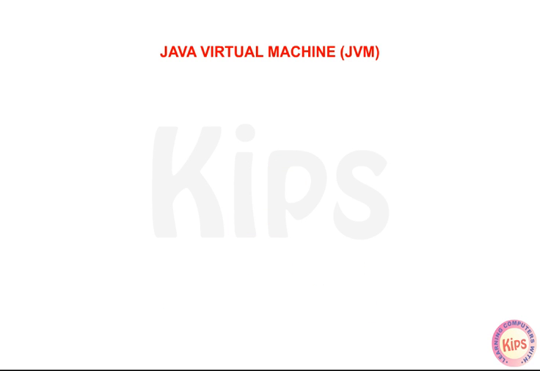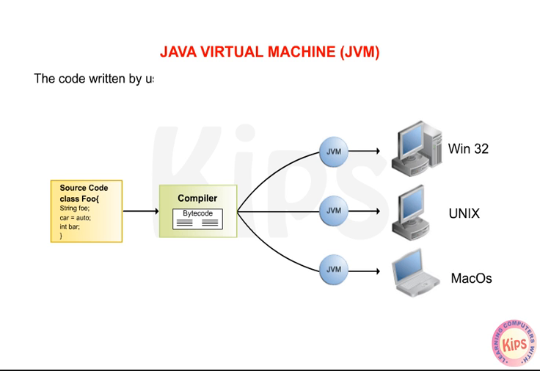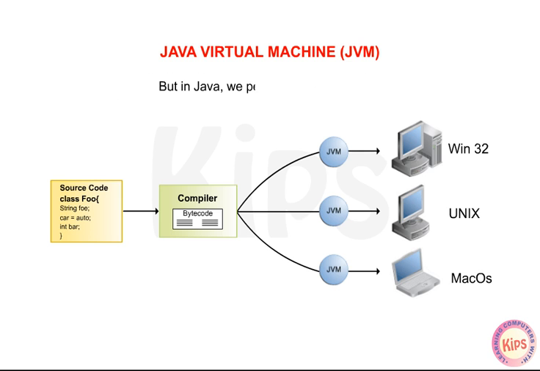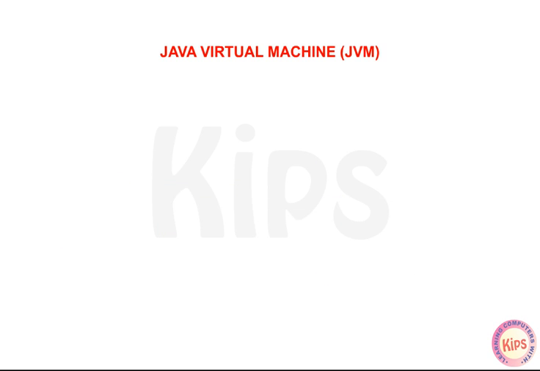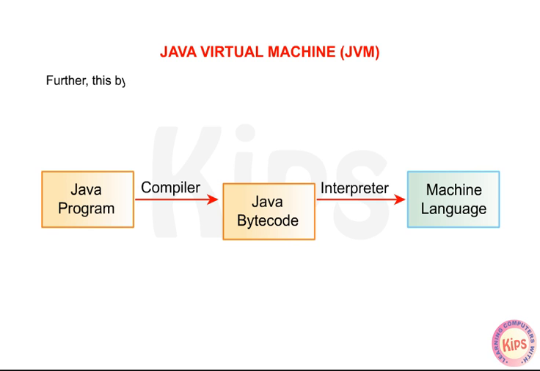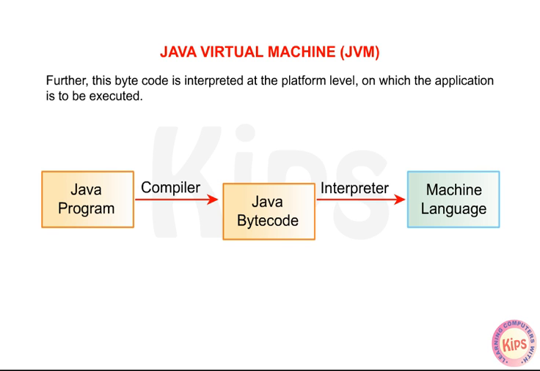Now we will discuss the Java Virtual Machine (JVM). The code written using any programming language is either compiled or interpreted before execution. But in Java, we perform both operations. First of all, we compile the code into bytecode. Further, this bytecode is interpreted at the platform level on which the application is to be executed.